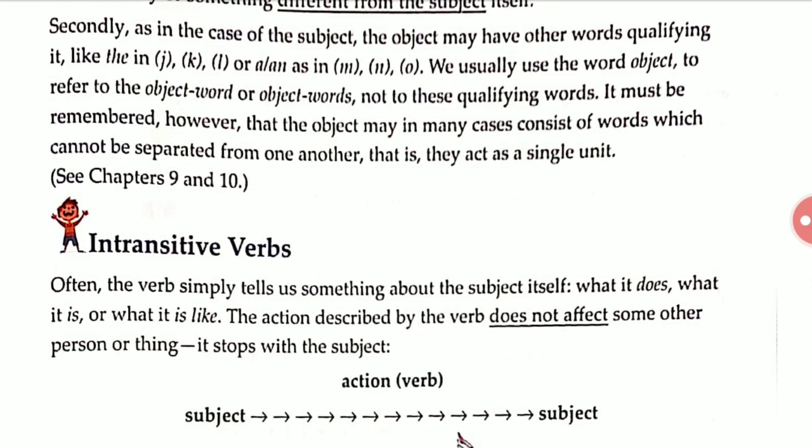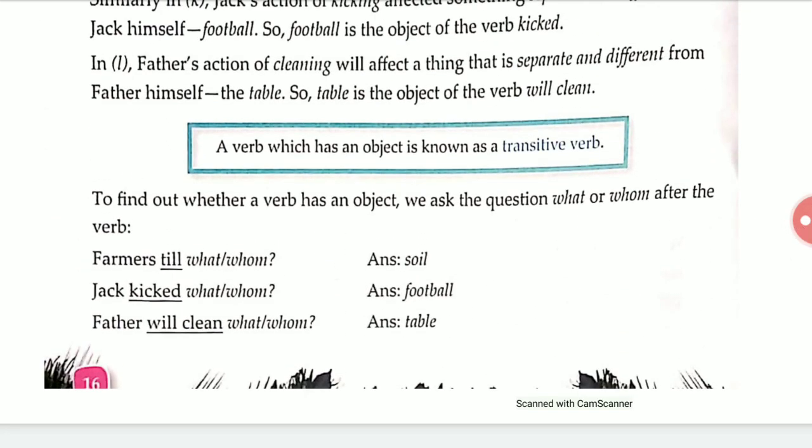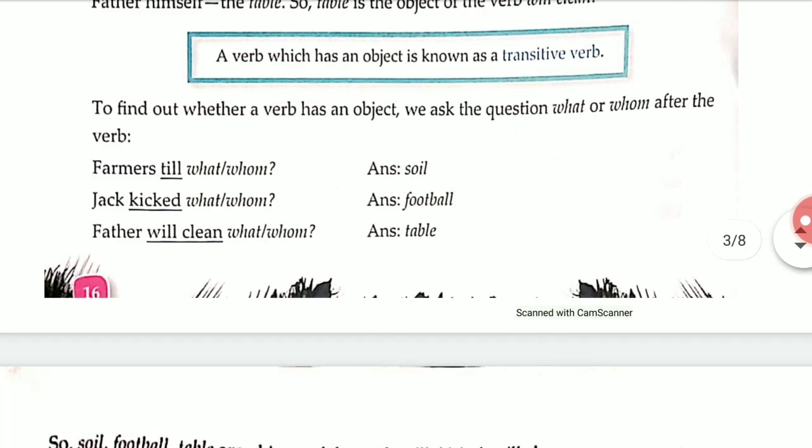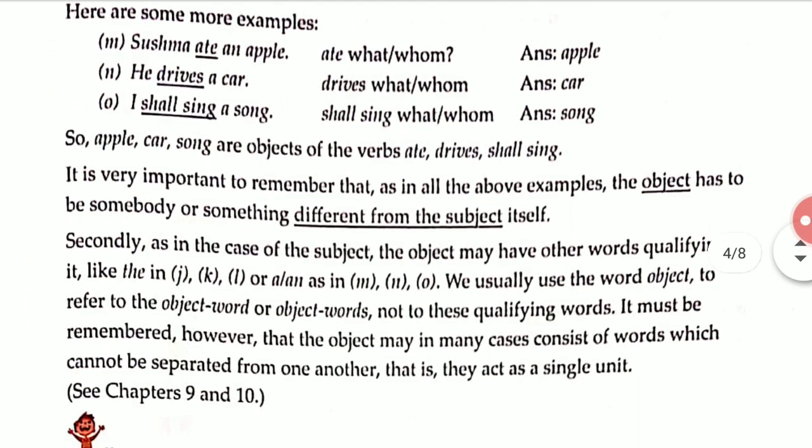We'll get some more clarity about this transitive verb. And for basics, ultimately what you have to learn is that a transitive verb is a verb that has an object. That's it. And how can we find the object of a verb? We can find the object of a verb by asking a question after the verb, that is what or whom.